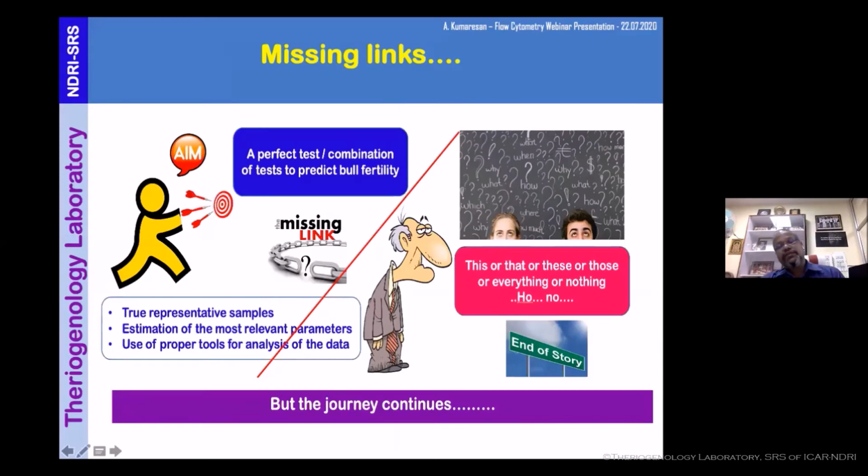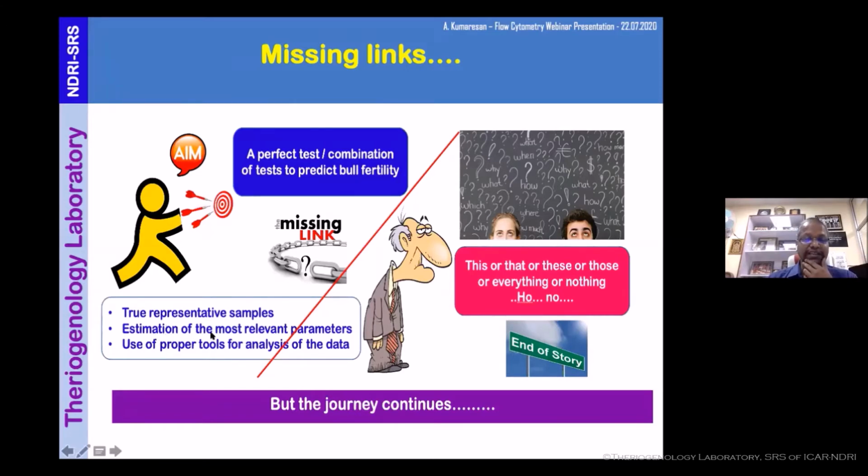So why are we not able to identify these? The missing links, I will not explain much because this itself could be explained for 10-15 minutes, and I don't want to do that. What we need is a perfect test, or a combination of tests, to predict full fertility, but we are not able to do so because representative samples are an issue; we don't have them.